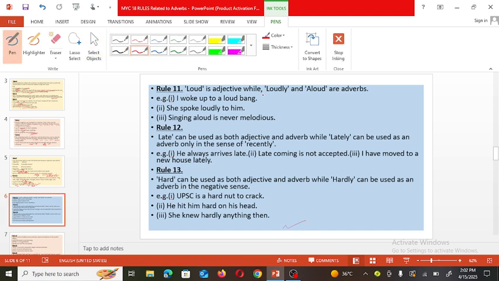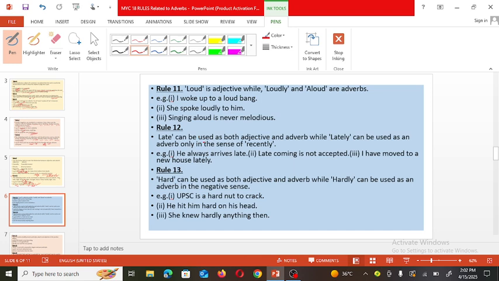Loud is an adjective, while loudly or aloud are used as adverbs. For example, I woke up to a loud bang, means with that loud bang I woke up. Then she spoke, and how she spoke? So loudly. Loudly is what? Adverb here. Singing aloud. Singing is action. Singing aloud is never melodious. Aloud is an adverb here.